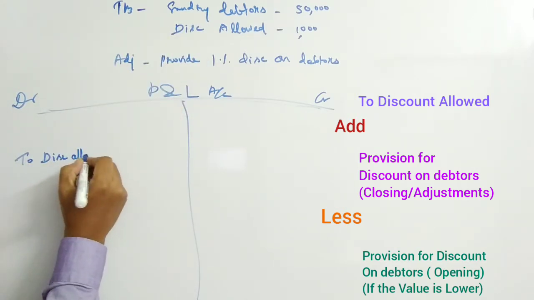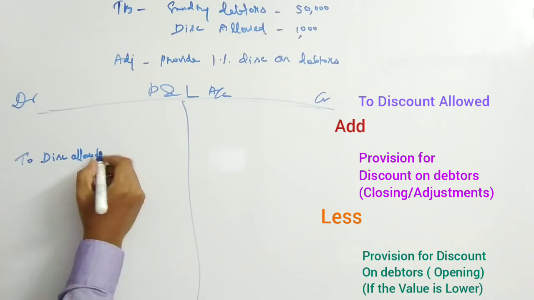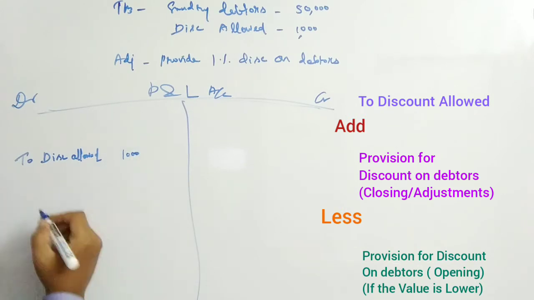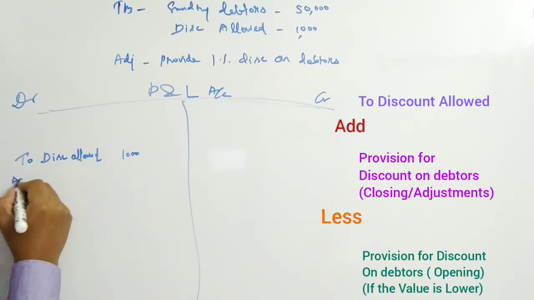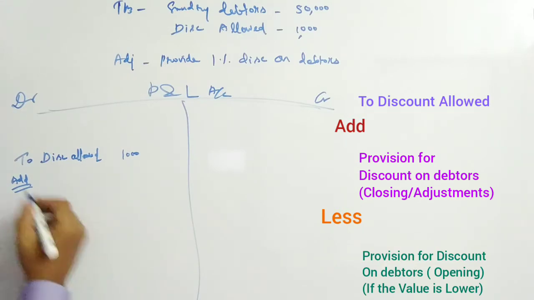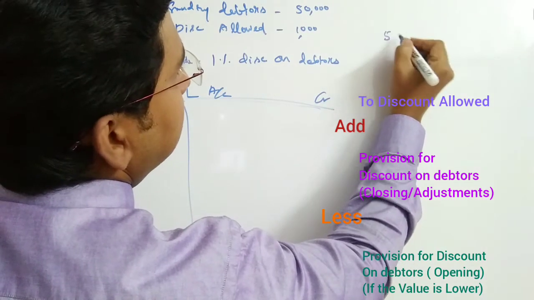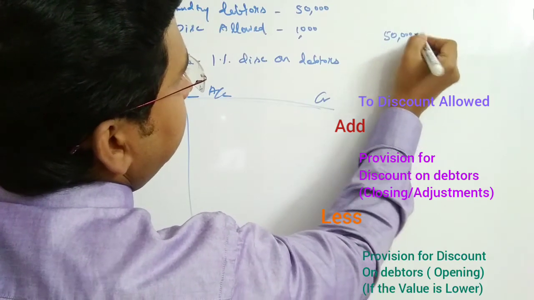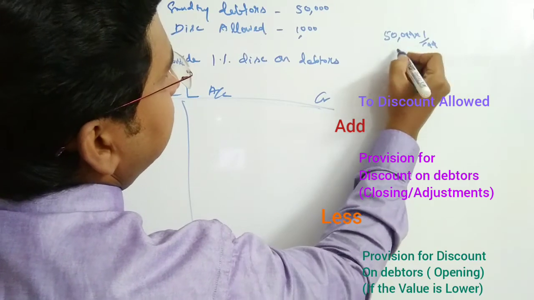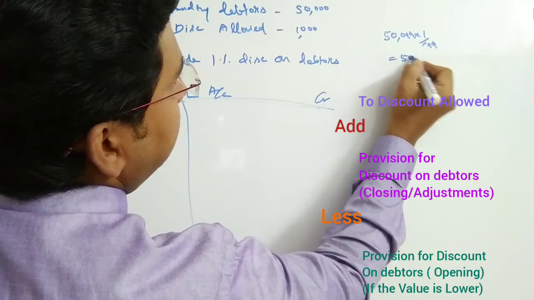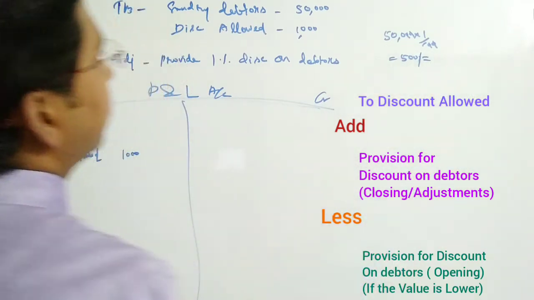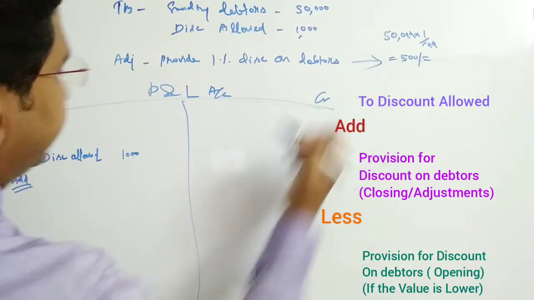Discount allowed account. Put it in the inner column. How much? It is 1,000. Then add adjustment. Provide 1% discount on debtors. Let us calculate how much 1% comes. 50,000 into 1 by 100. You can cancel. So 1 into 500 is equal to 500. So this is the value of discount on debtors, 500, isn't it?